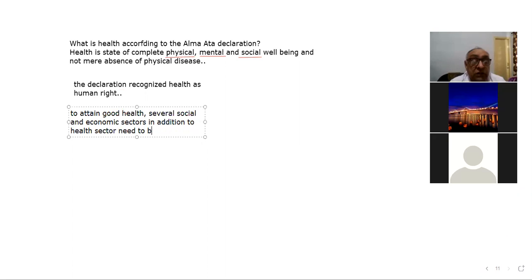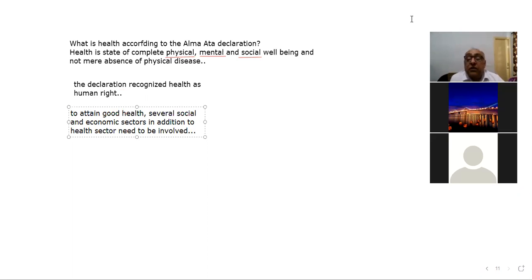The point is that for good health, it is not only the health sector's job. The various other social and economic sectors should also be involved.